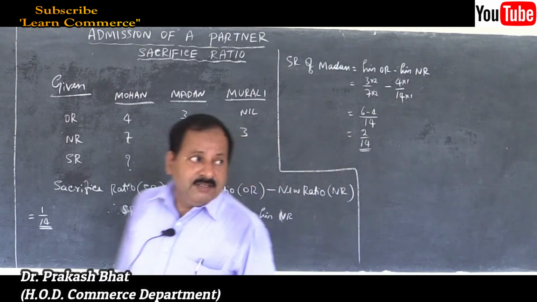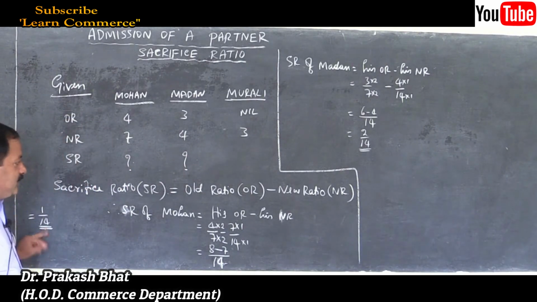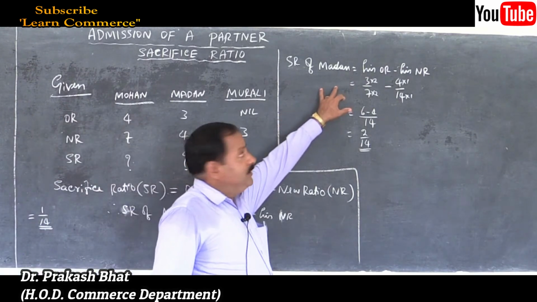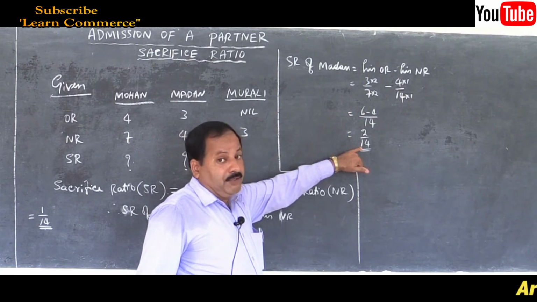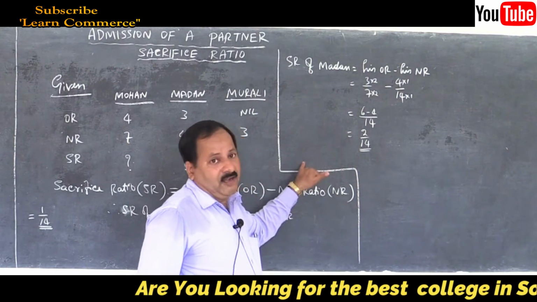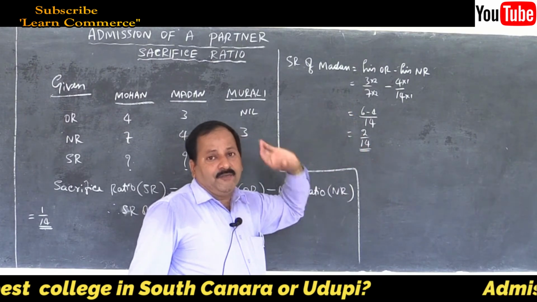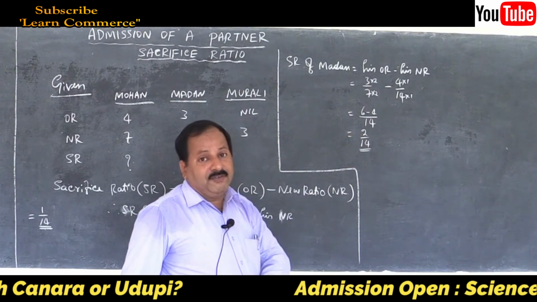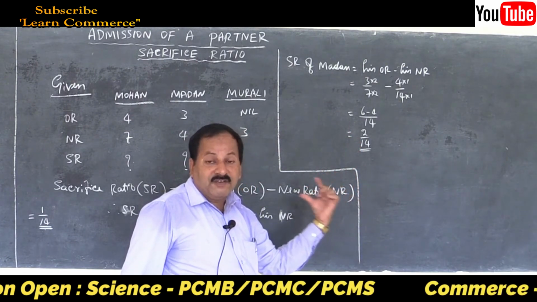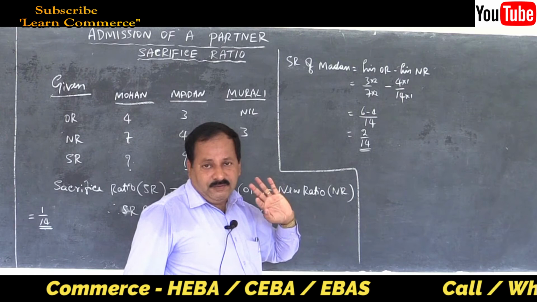You got the answer. That is 1 by 14 sacrifice made by the first partner, Mohan, and 2 by 14 sacrifice made by the second partner, Madan. You got the answer, but don't stop here, you will lose 1 mark. You have to write the final answer. For writing the final answer, there will be 1 mark. For the formula, 1 mark. For solving the problem, the rest of the 4 marks. So don't skip the steps. Don't use the shortcut method. Elaborate it properly, because they will ask this problem for 6 marks and it needs hardly 5 minutes of your valuable time. That's all.